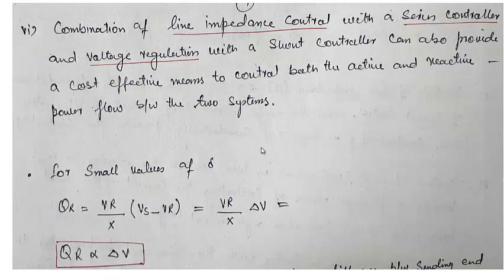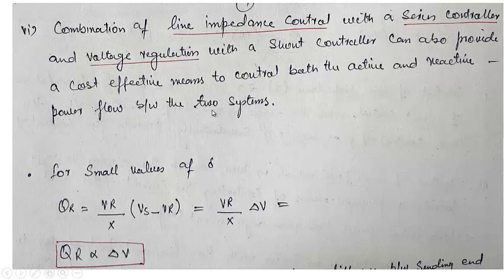A combination of line impedance control with a series controller and voltage regulation with a shunt controller can also provide a cost-effective means to control both active and reactive power flow between the two systems. Line impedance is usually changed by a series controller, and voltage regulation is usually done by the shunt controller. So when we combine series and shunt, we can control both reactive and active power.